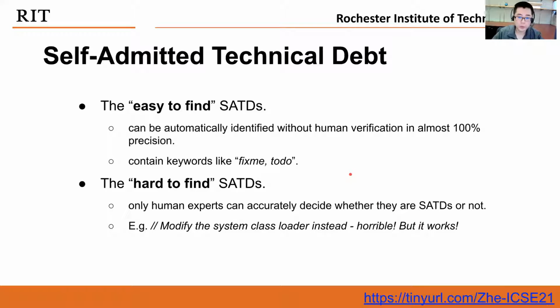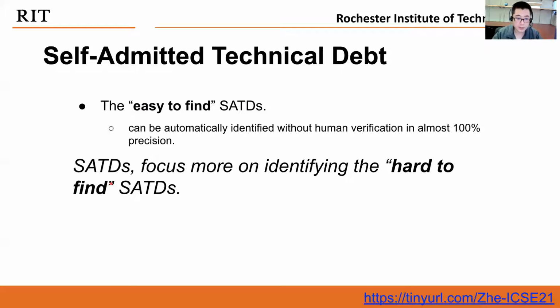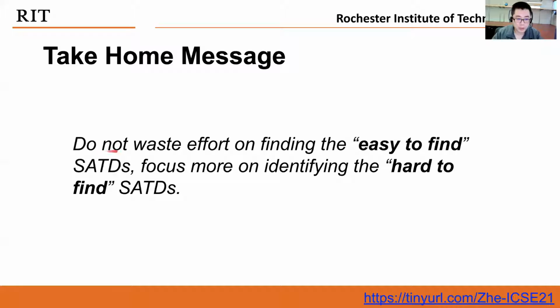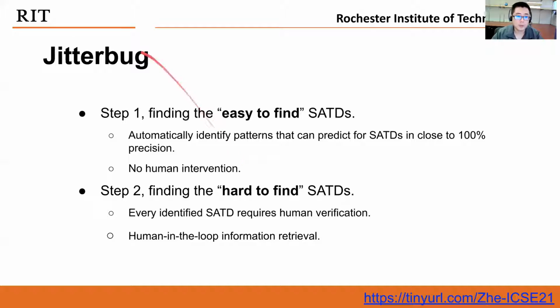The most important message this talk wants to convey is that given these two types of SATDs, we should not waste too much effort on finding the easy to find ones. Instead, we should focus more on identifying the hard to find SATDs. So we propose a framework called Jitterbug, which takes two steps to identify the SATDs.